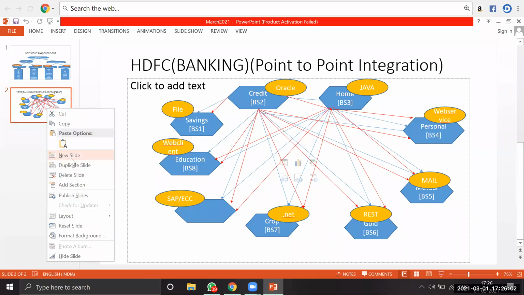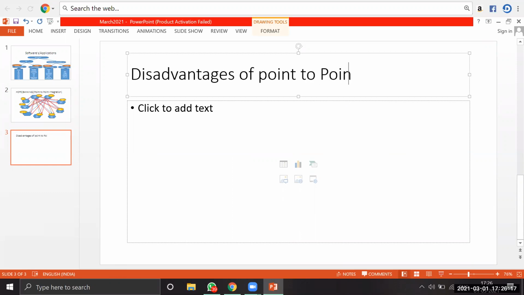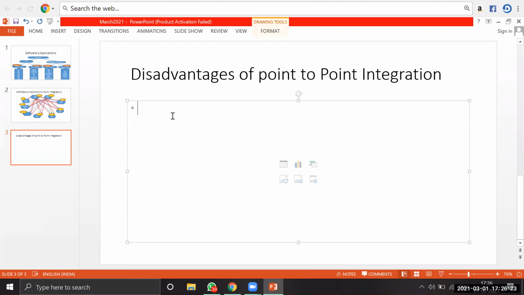So let me write the disadvantages of point-to-point integration here. If you go for point-to-point integration, we have multiple disadvantages. The first one is we would require n number of connections.